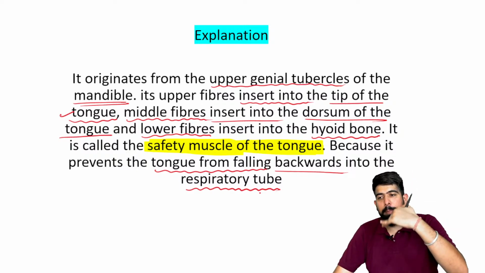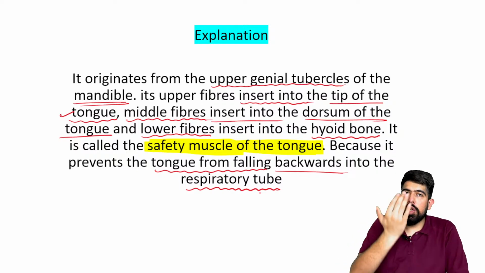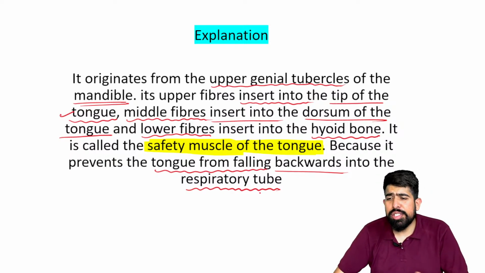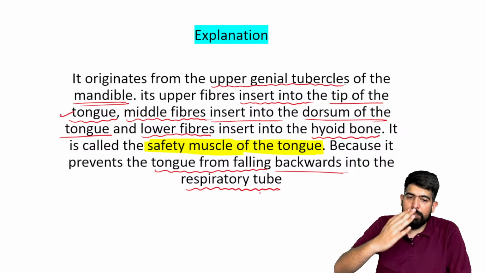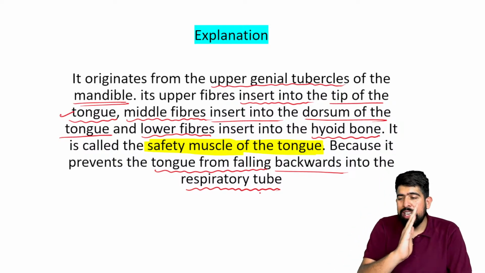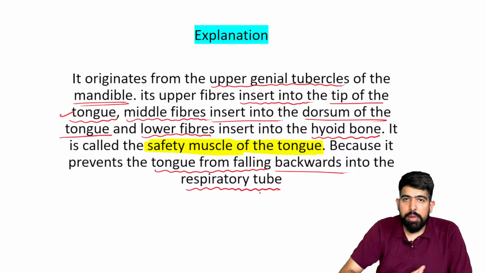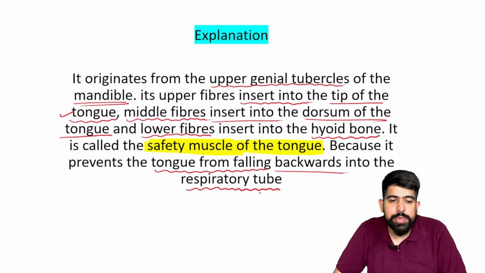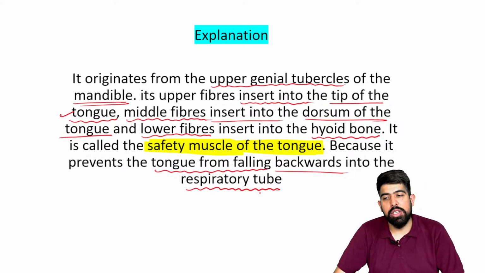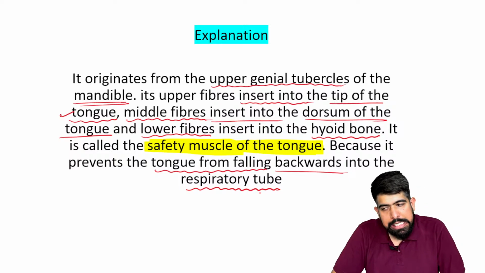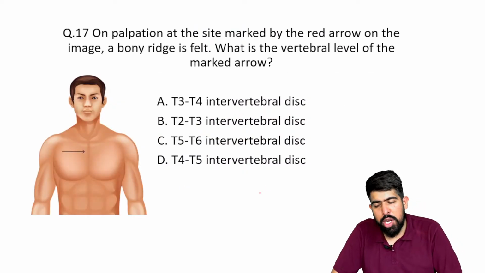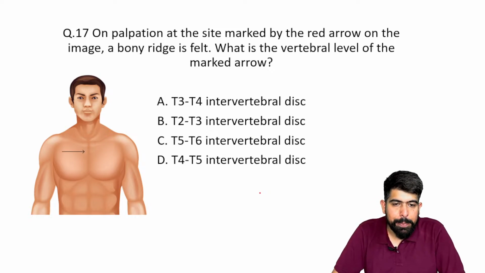So the tongue cannot flap behind and block your respiratory tube, which is your larynx, right? So it cannot block the larynx. This is the main role of it: it does not allow the tongue to fall back. That's why it is known as the safety muscle of the tongue, right? So this is all about your genioglossus muscle.